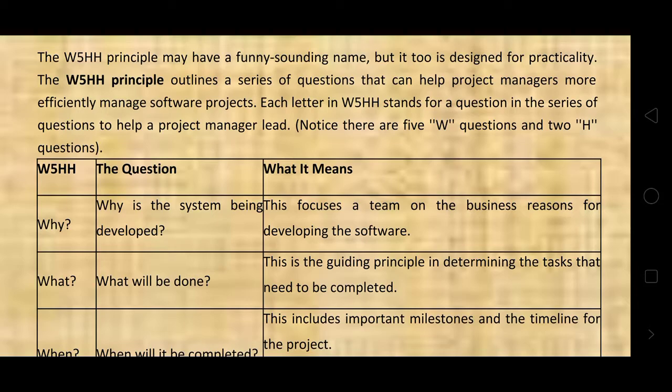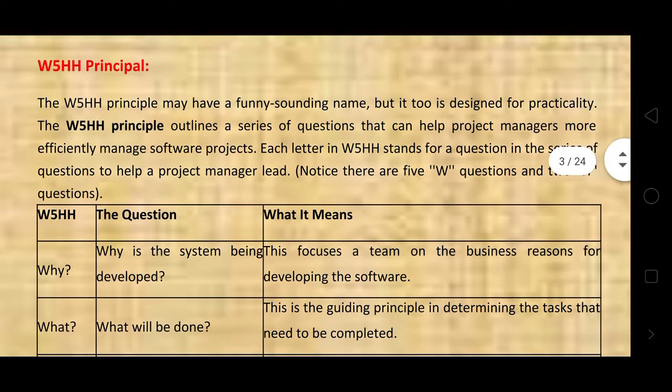Each letter in W5HH stands for a question in the series of questions that help a project manager lead. Notice there are 5 W questions and 2 H questions.